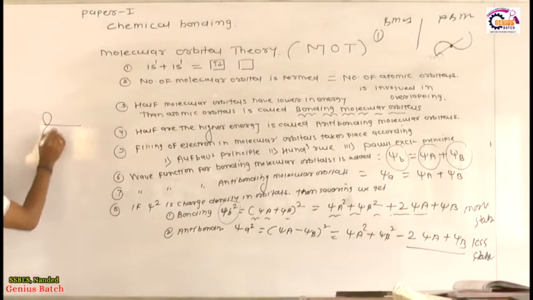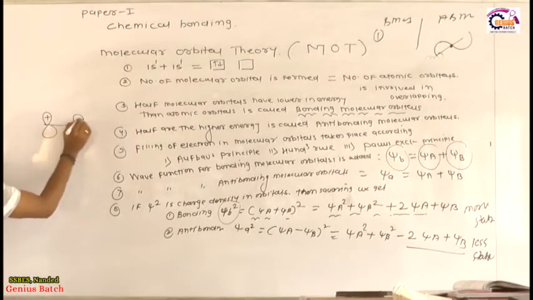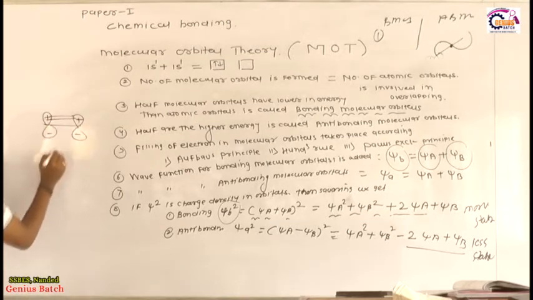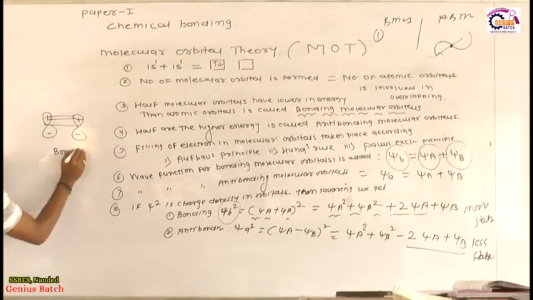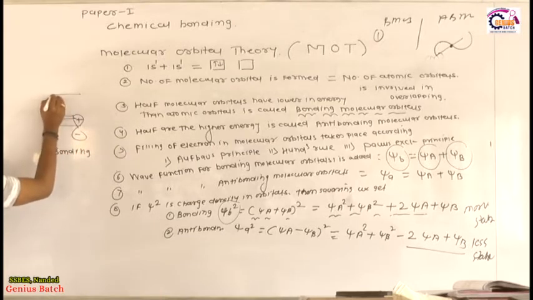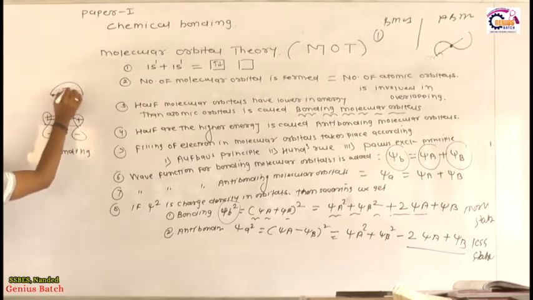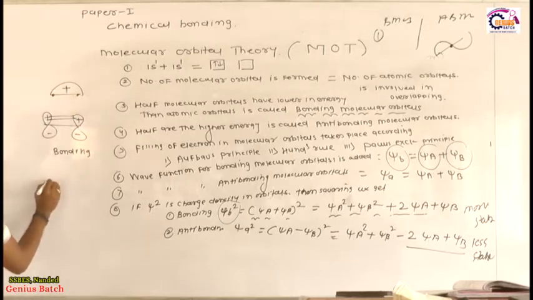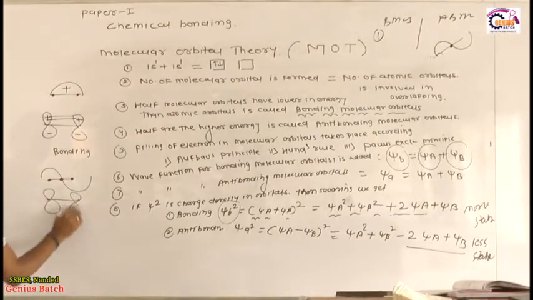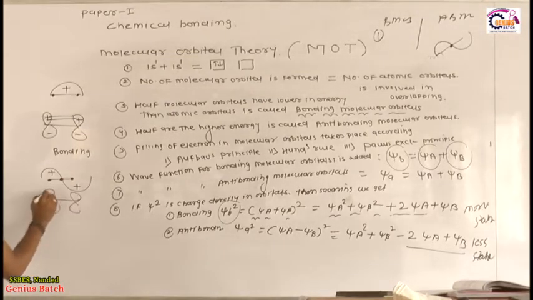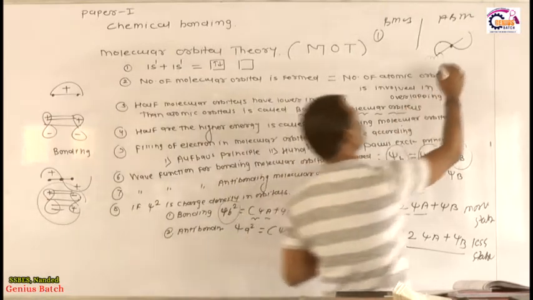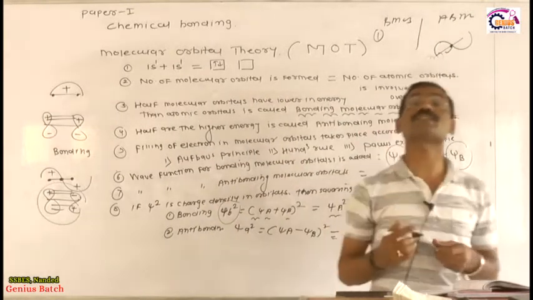Suppose I have such an orbital, this is plus plus, minus minus, same sign overlapping, this is bonding MOs. Suppose this is an atomic orbital, we write it this way because both are plus. Now suppose we have this type, this is anti-bonding MOs because it has a node. This portion becomes positive, this becomes negative, not overlapping. This is anti-bonding MOs. It means anti-bonding MOs have a node, bonding MOs have zero nodes.